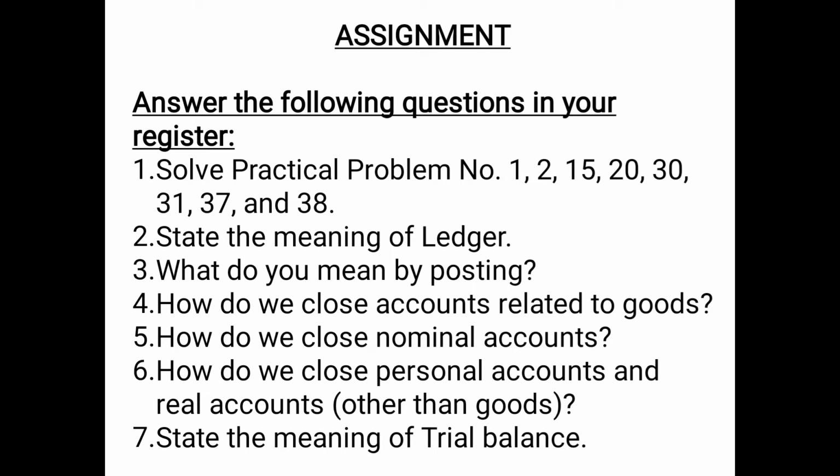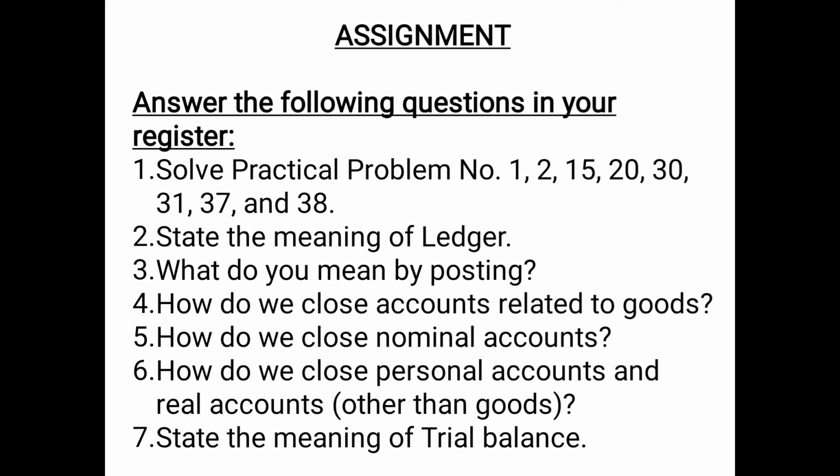Then question number 4, how do we close accounts related to goods? So the answer to this question is, we close accounts related to goods by transferring them to trading account. Then question number 5, how do we close nominal accounts? The answer to this question is, we close nominal accounts by transferring its balance to profit and loss account.